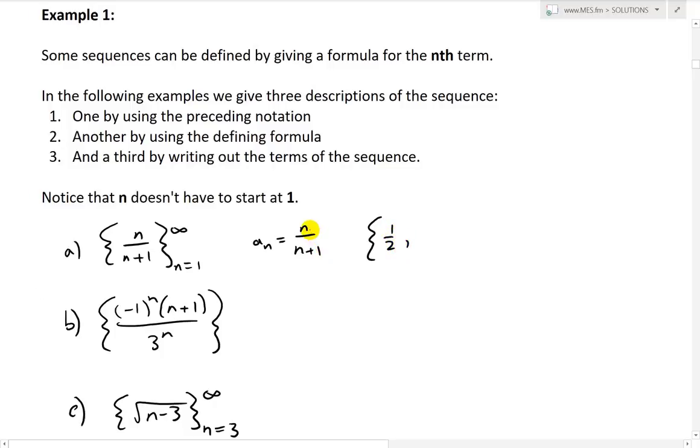Then when we have 2, it's 2 over 2 plus 1, which is 2 over 3, and as you can see the pattern, it just goes higher. So 3 divided by 4, and then 4 over 5, and so on, dot, dot, dot. And then it's going to add the term n over n plus 1, and keeps going on, and close bracket.